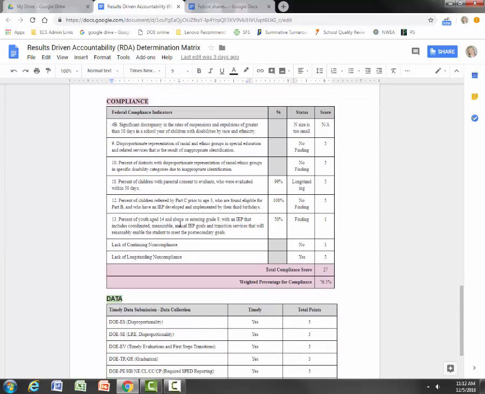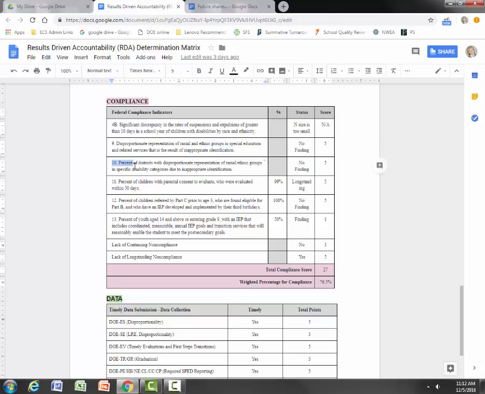Under compliance, these are the things that have to do with discrepancy rates. So to what extent are kids with disability being suspended and expelled compared to students of the same race and ethnicity in the general population? And also identification proportionality. So are we identifying students with disabilities at the same rate?